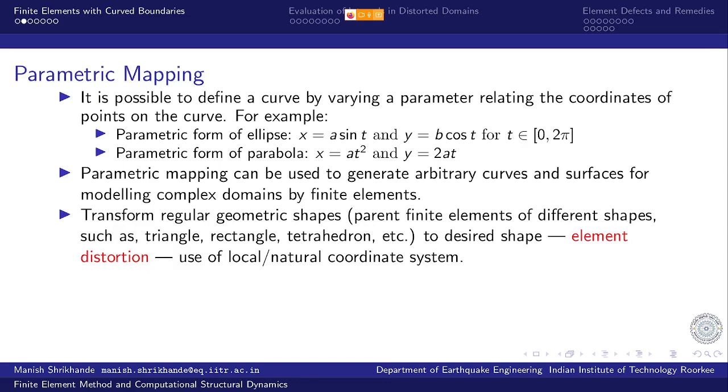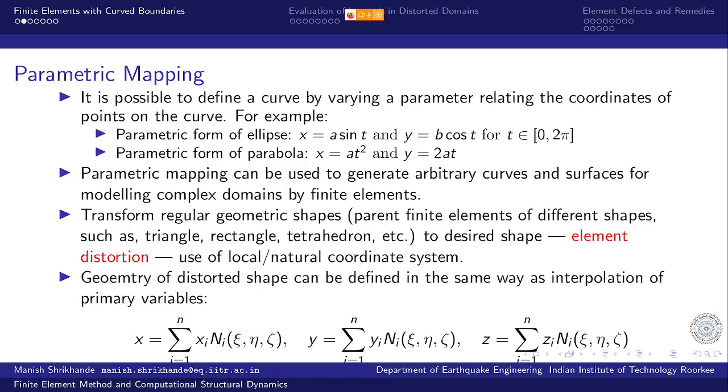But those equations that I develop for the regular geometry of the element can be transformed to correspond to the arbitrary shape that we wish to map or model by using mathematical parametric mapping.